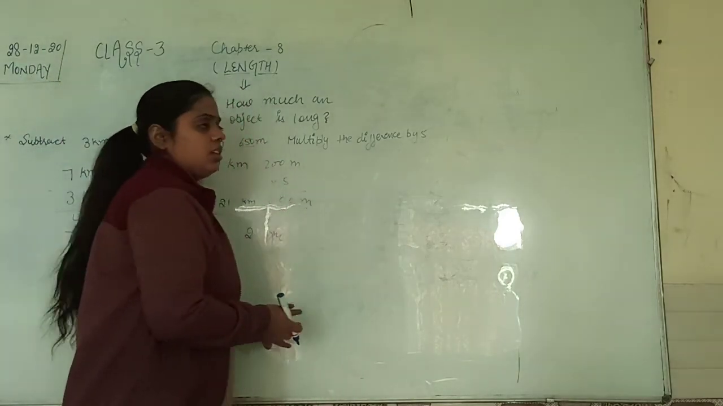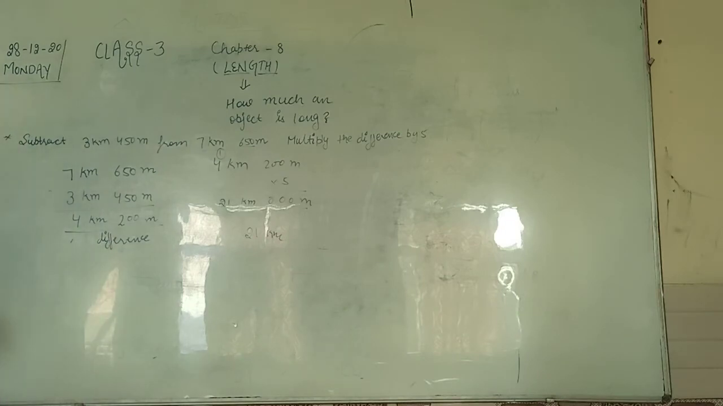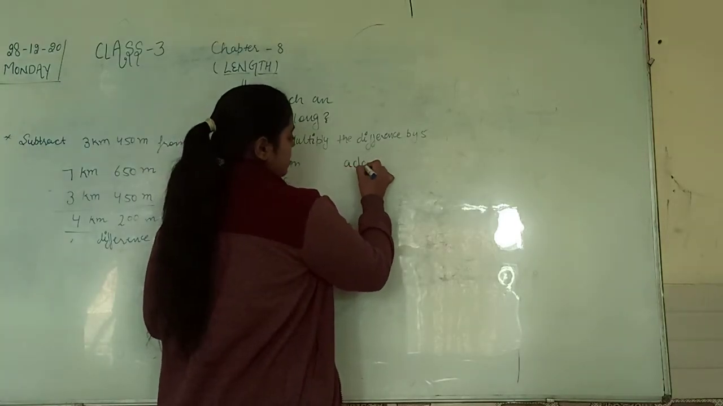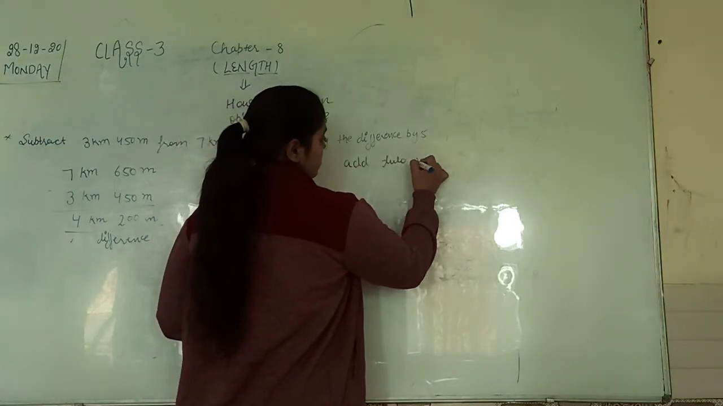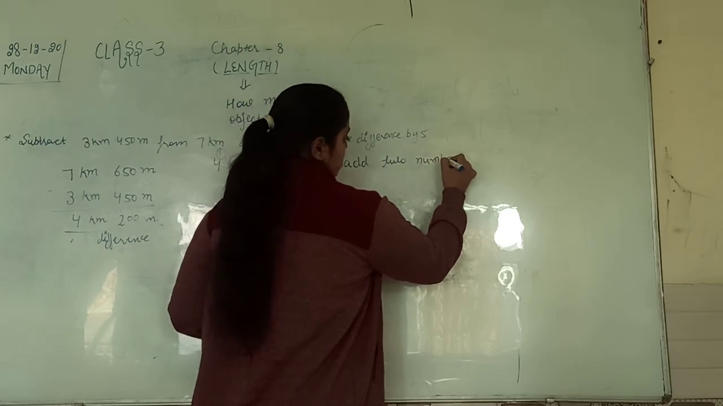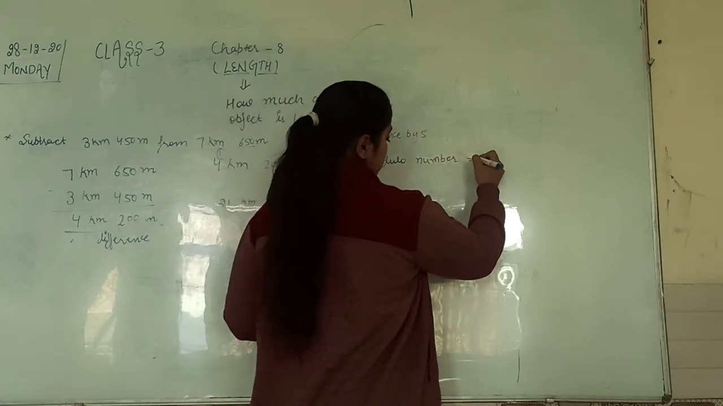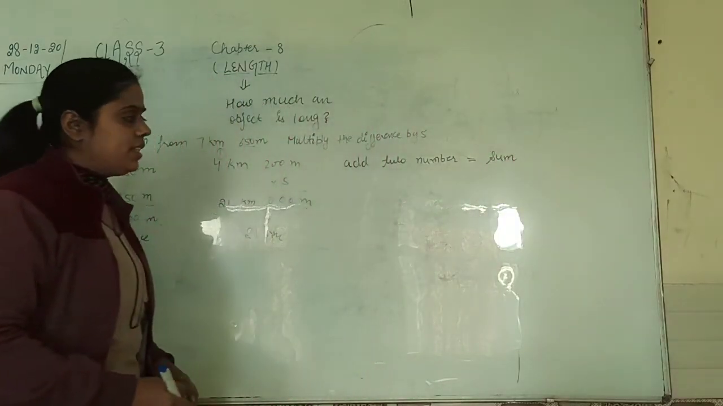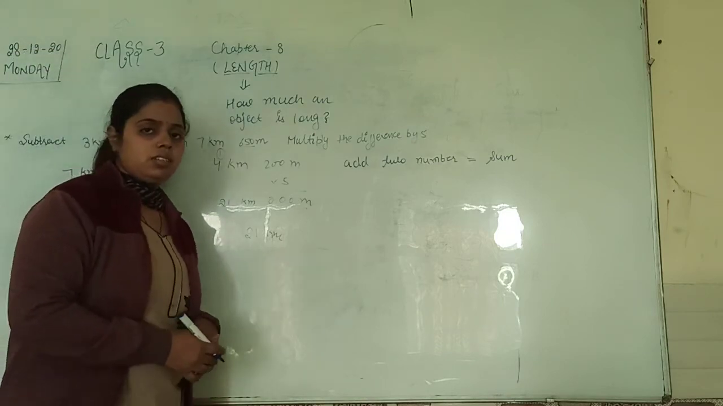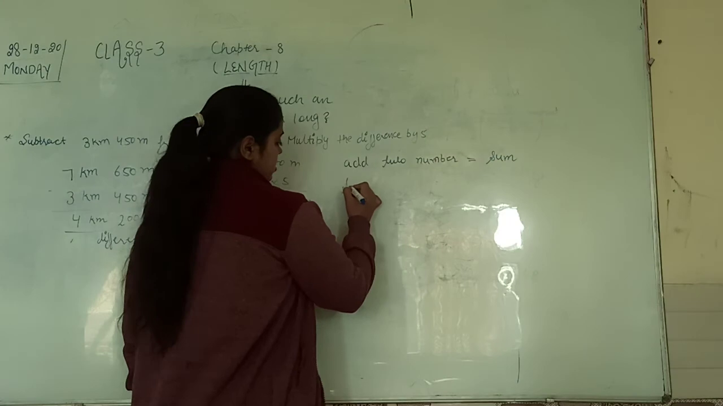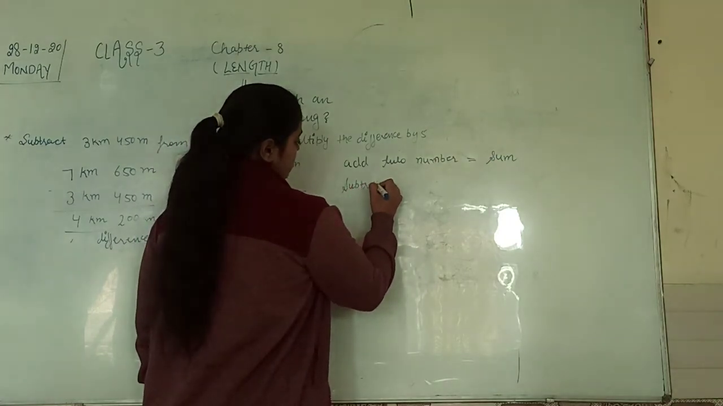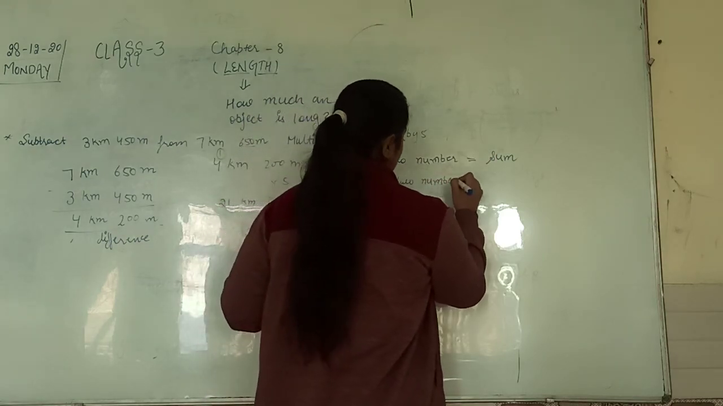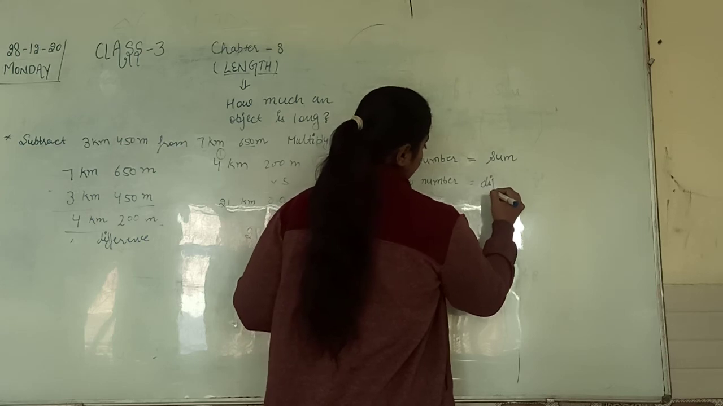Now you will be confused here about difference, sum, product and quotient. So write this down. If you add two numbers, then the answer is the sum. Whatever answer comes, we call that the sum. Next, when we subtract two numbers, what comes here is the difference.